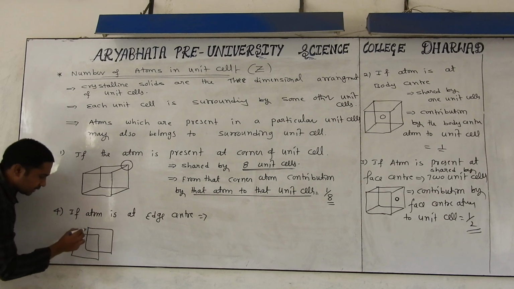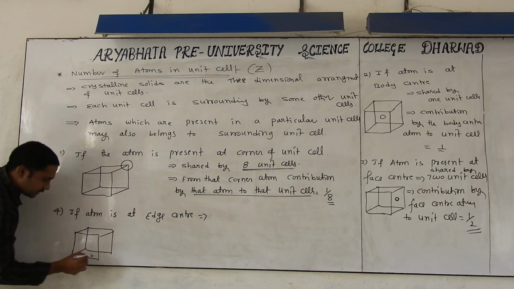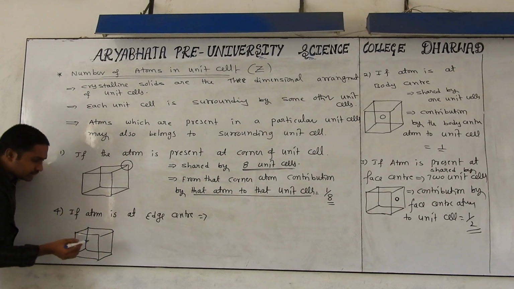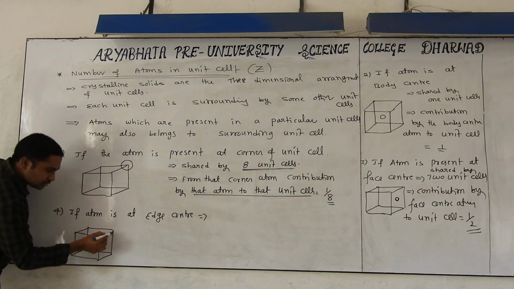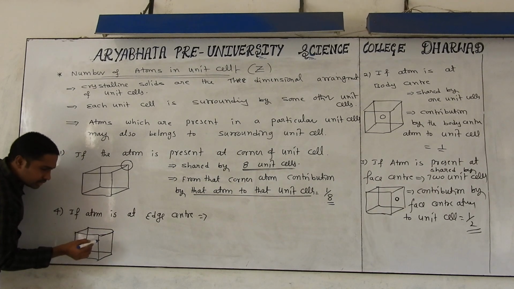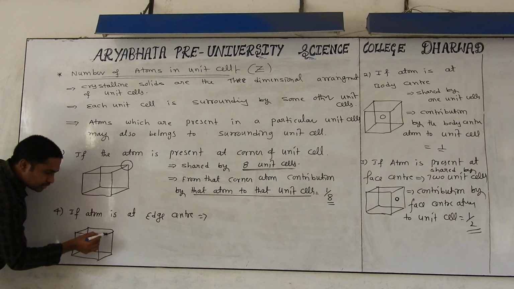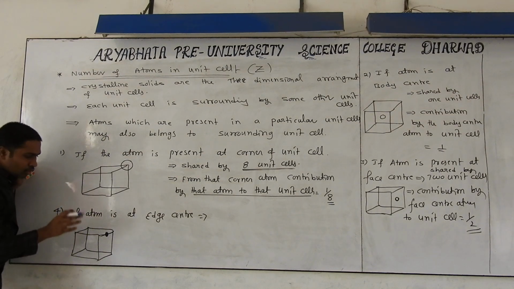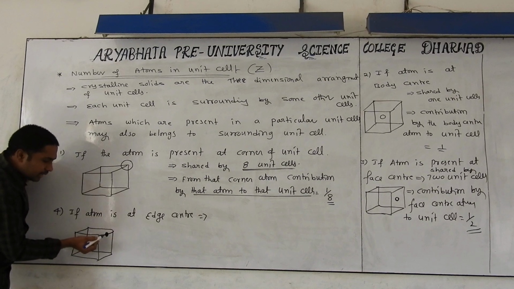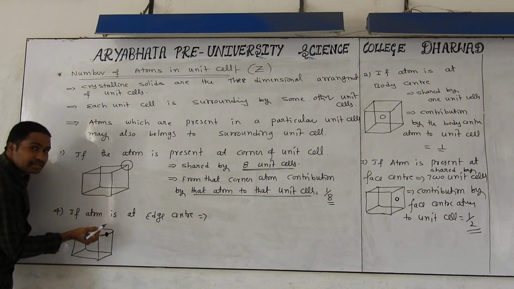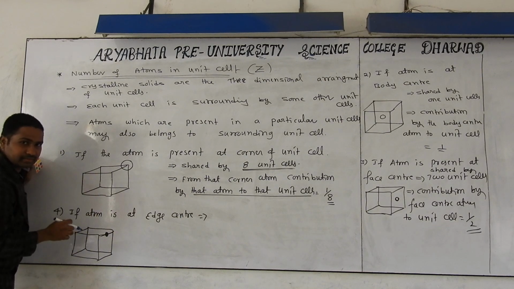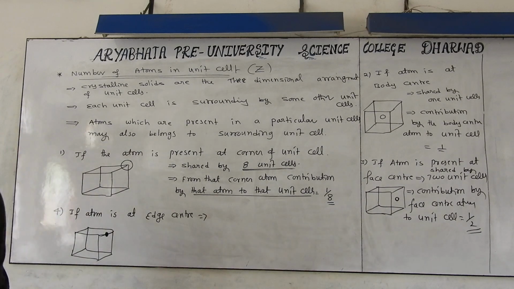Now we are taking the atom at the center of the edge. This one edge, this one edge, like that. If you take an edge, at the center of the edge we have a particle. Now my question, with the help of this edge we can construct how many unit cells? Anybody? Just see carefully.